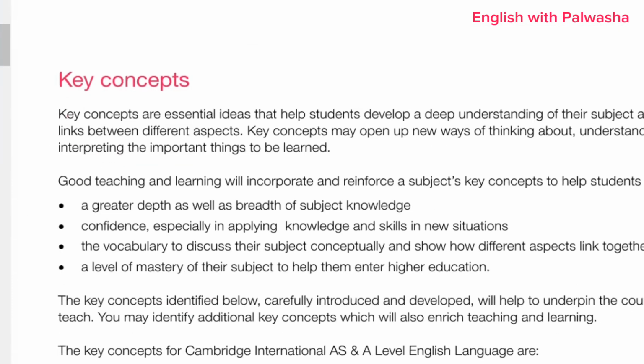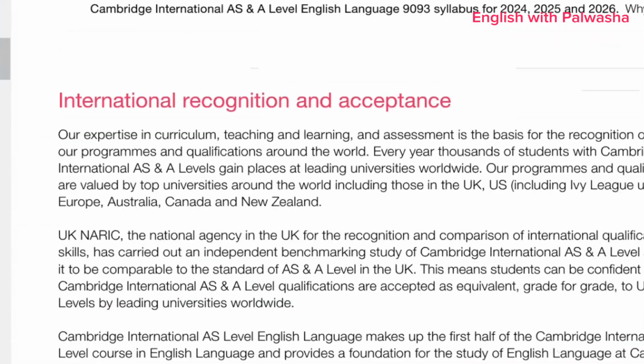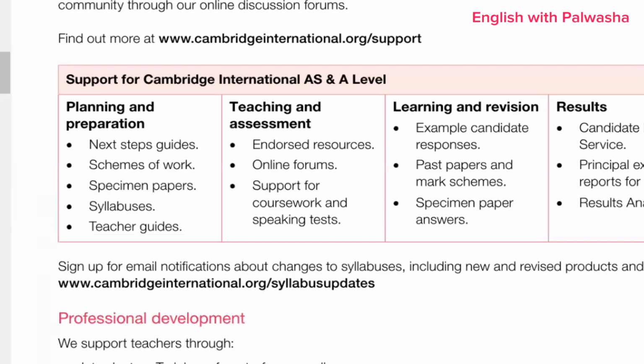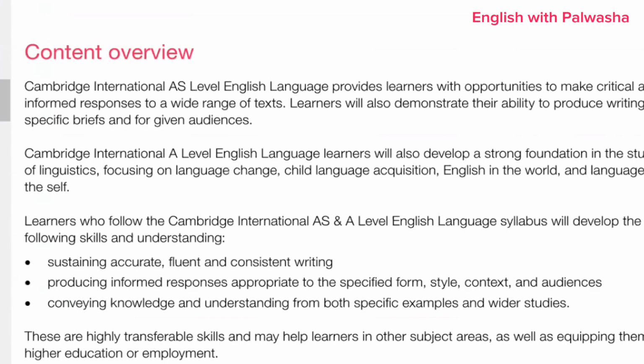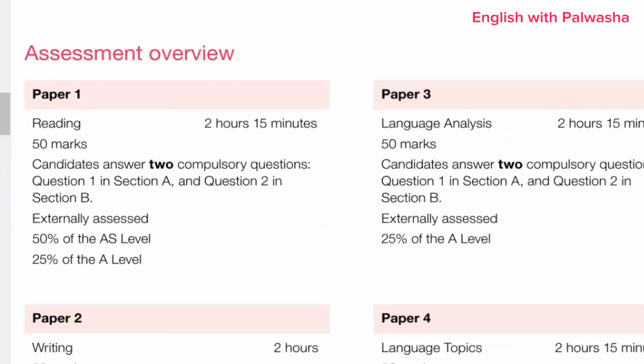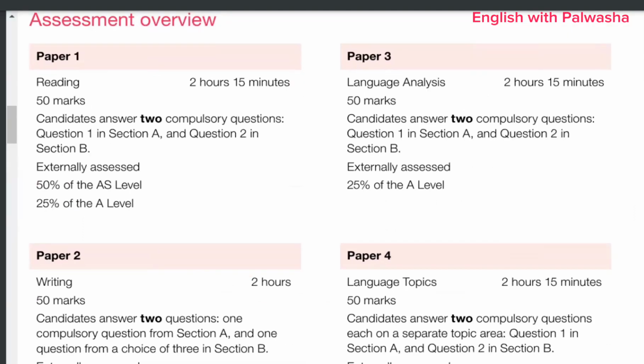Moving on to some more important things, we'll move towards the syllabus overview, the assessment overview. That is something very important. In paper one, you know that it's the reading paper. We have 2 hours 15 minutes, 50 marks, and candidates answer two compulsory questions, one from section A and one from section B. It is 50% of the AS level and 25% of the A level.